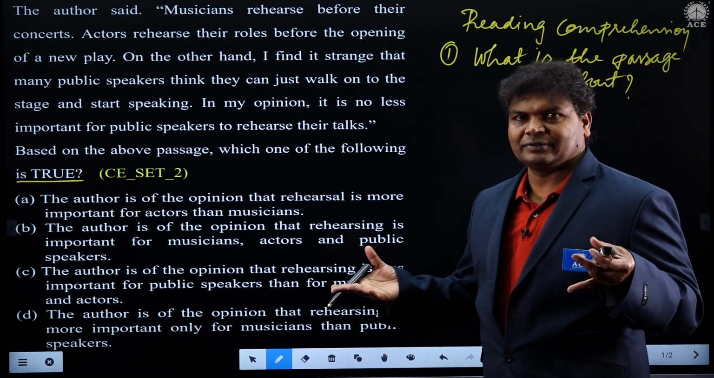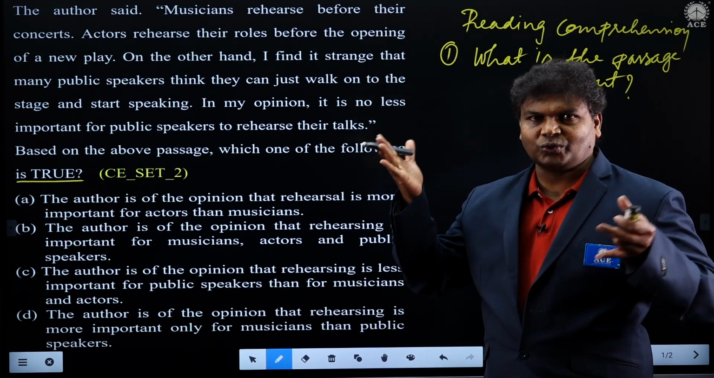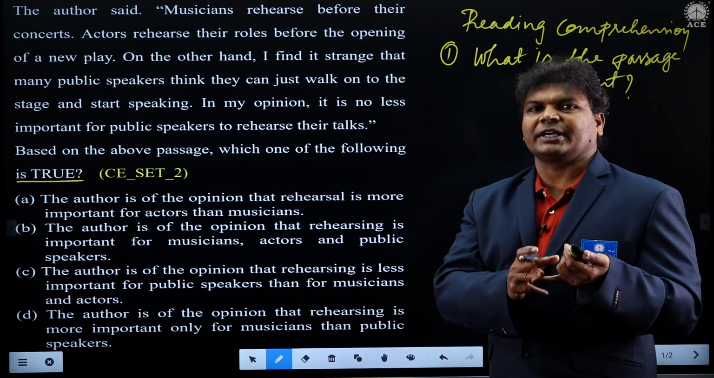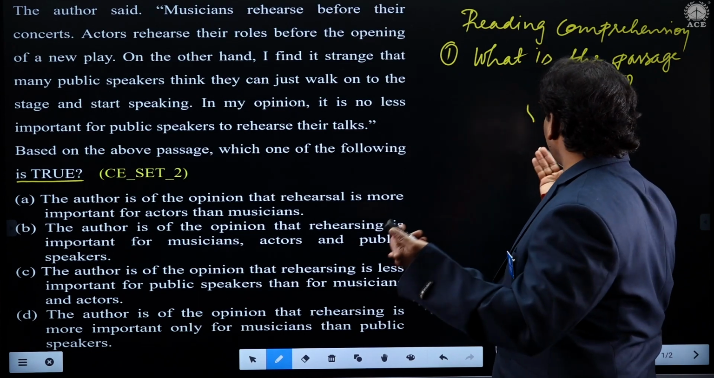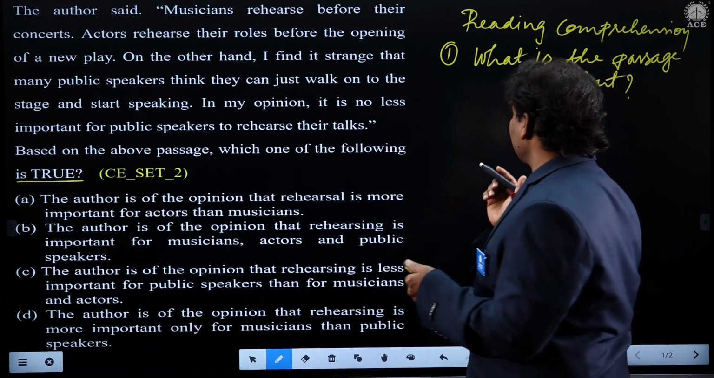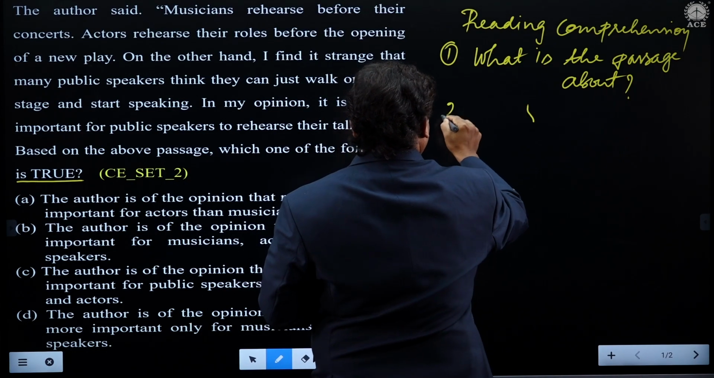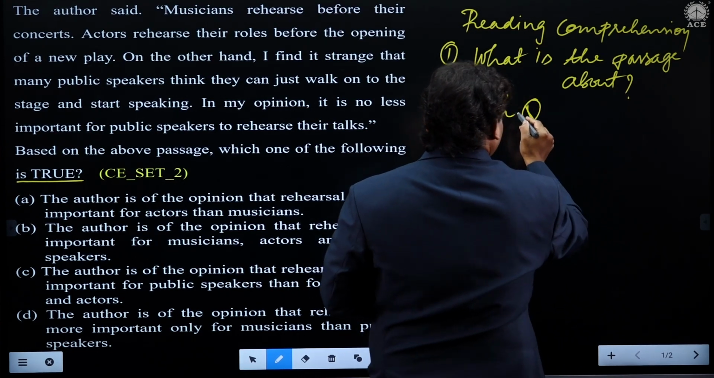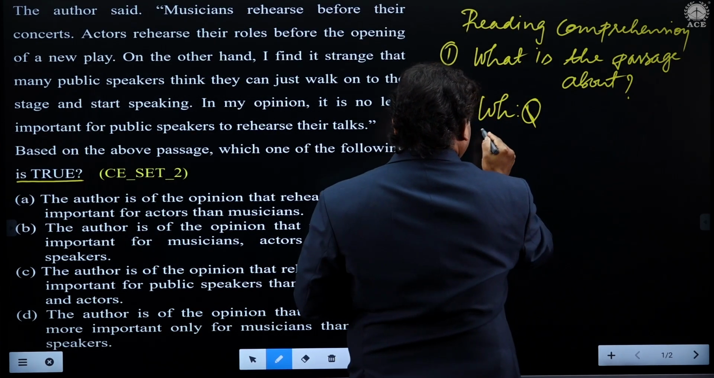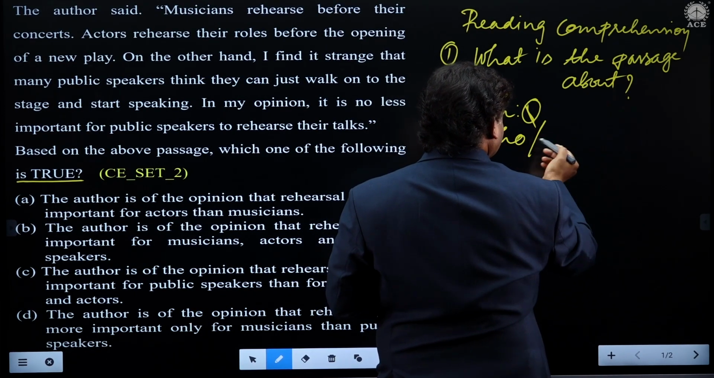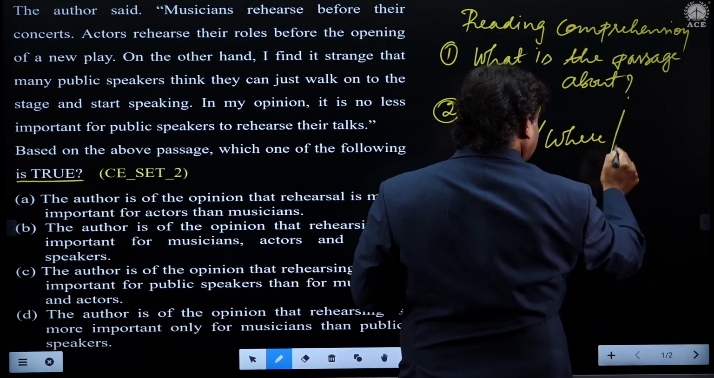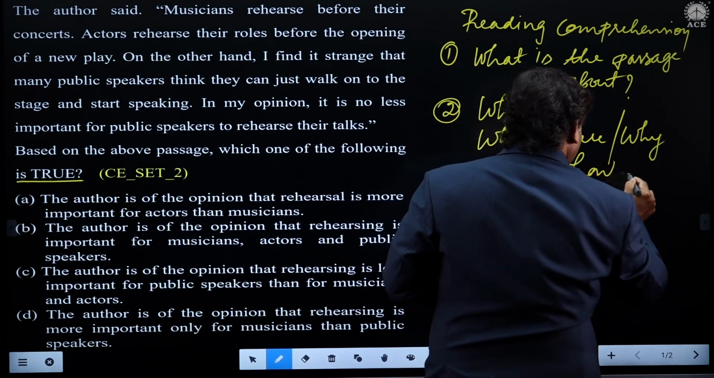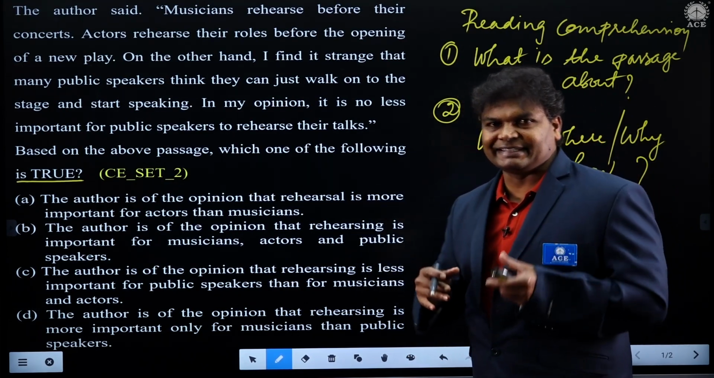What is the passage about? Suddenly one or two words will strike your mind. Sir, it is talking about musicians, it is talking about actors, it is talking about public speakers. So that is what the passage is about. Sometimes you also need to ask some WH questions. What are these WH questions, students? Something like, who is involved in that? Where has the event taken place? Why or how? Such questions, if you ask, you will get more details.